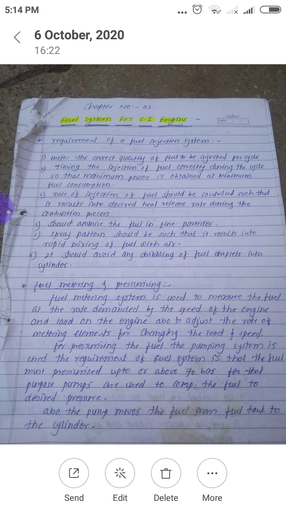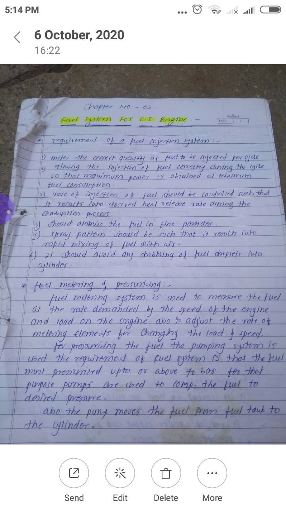Also, the rate of the metering elements must be adjusted for changing load and speed. If there is a sudden change in load and speed, that should affect the fuel supply. Again, the fuel supply should increase or decrease as per the requirement.